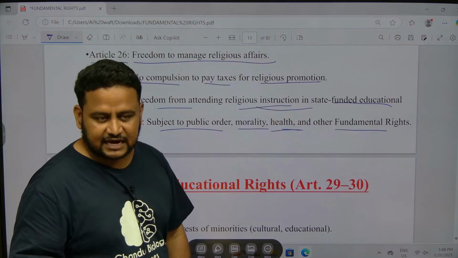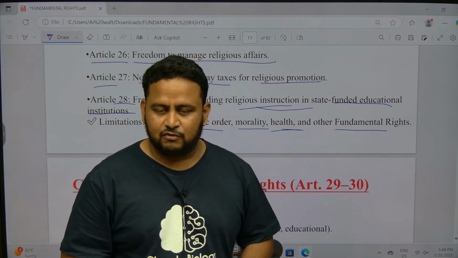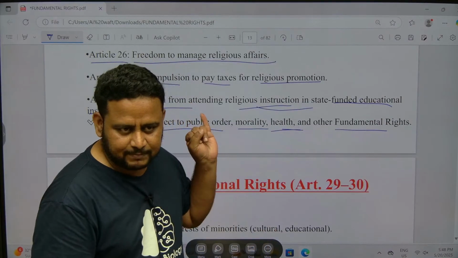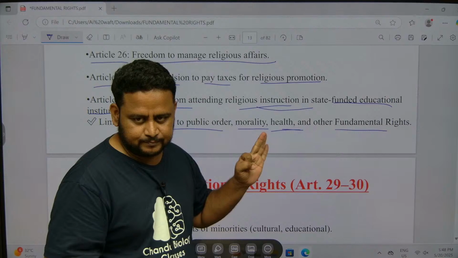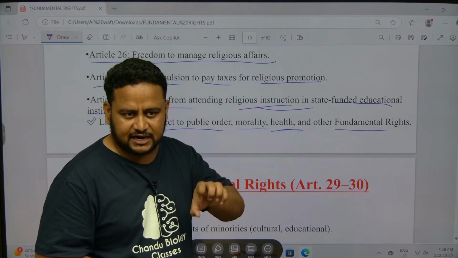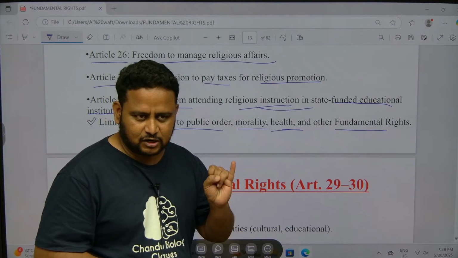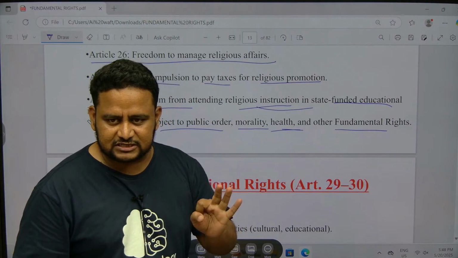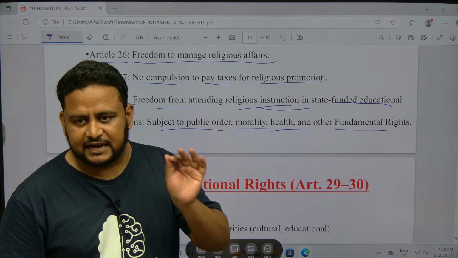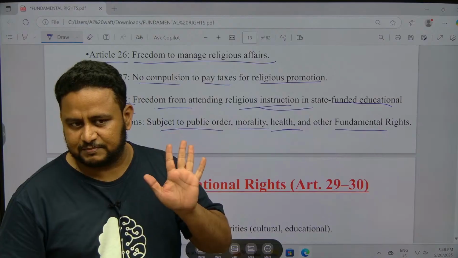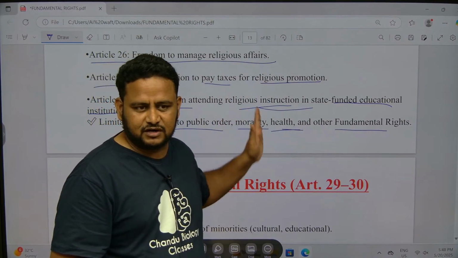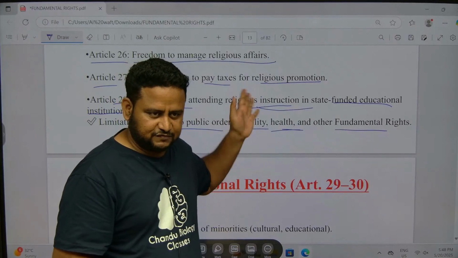They can ask a very important question on this: what are the reasonable restrictions for the right to freedom of religion? Public order, morality, health, this you remember. But overall for fundamental rights, what are all the reasonable restrictions? Public order, morality, health, security of the nation, unity and integrity of the nation. This much you have to remember, 5 points. Clear? That's all about the right to freedom of religion, articles 25 to 28.